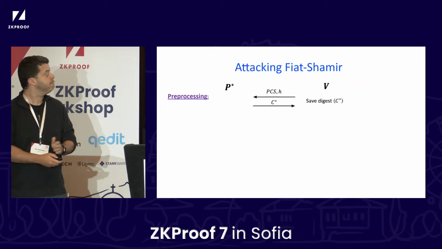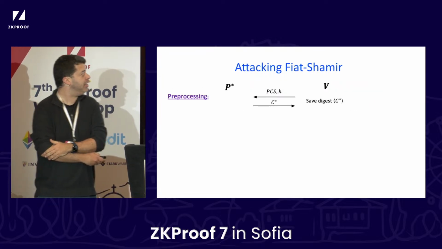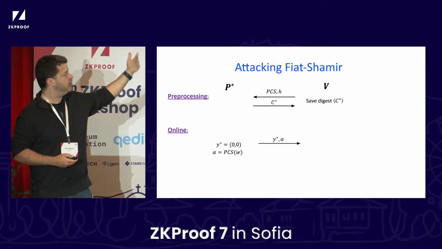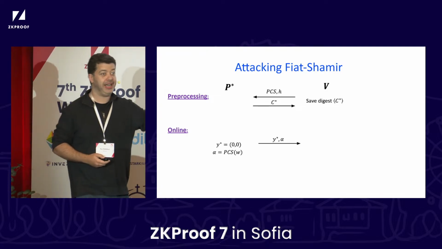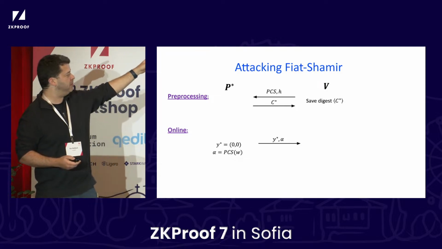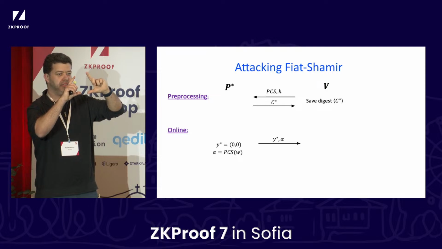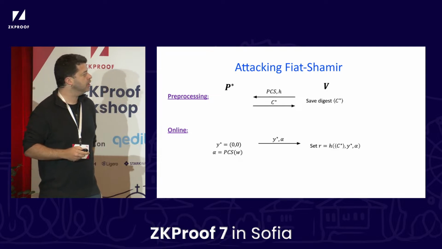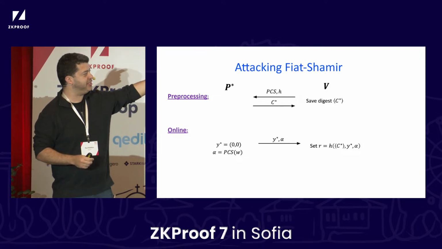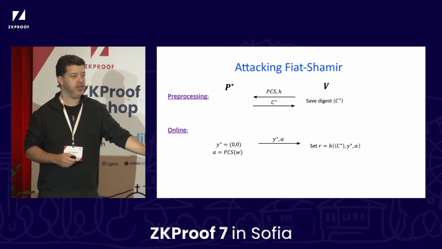Okay? So just to see pictorially, how does that attack work? Well, the prover specifies the circuit C star. It sends over the claim that the output is 0, 0, and it sends over alpha, which should be the PCS of the digest of C star. The verifier follows Fiat-Shamir. It sets r to be this hash value.